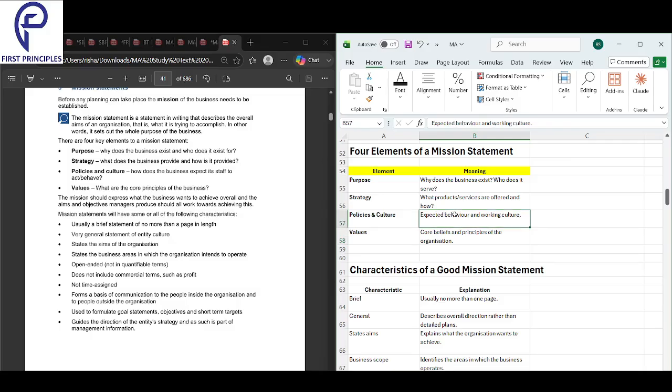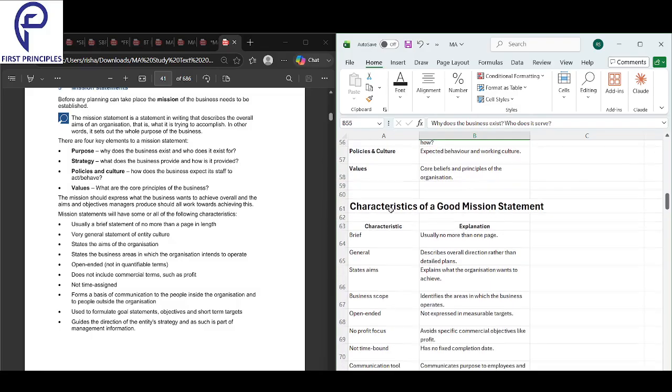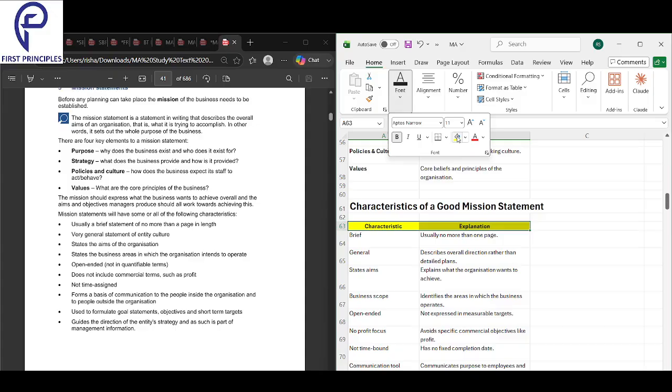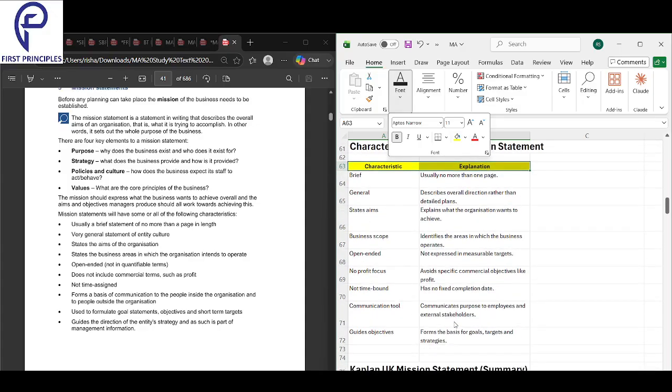This is the core beliefs, how we behave at work, what products and how we sell it. Purpose: why does the business exist. Next, we look into characteristics of a good mission statement, like we saw characteristics of good information. So what are the characteristics of a good mission statement?